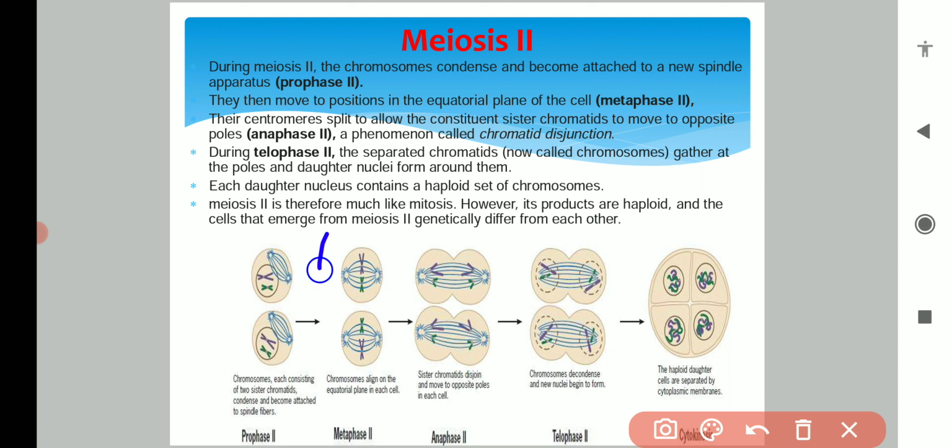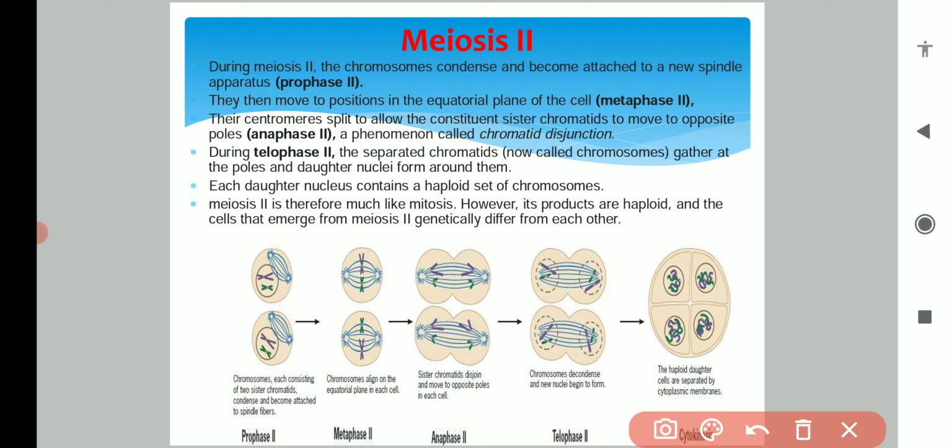Likewise, you can see here the metaphase plate. Chromosomes are arranged on the metaphase plate. Now the chromatid separation will occur, so one chromatid will go to this pole and one chromatid will go to this pole. Now at anaphase, the cell will start constriction and ultimately the cell will enter into telophase.